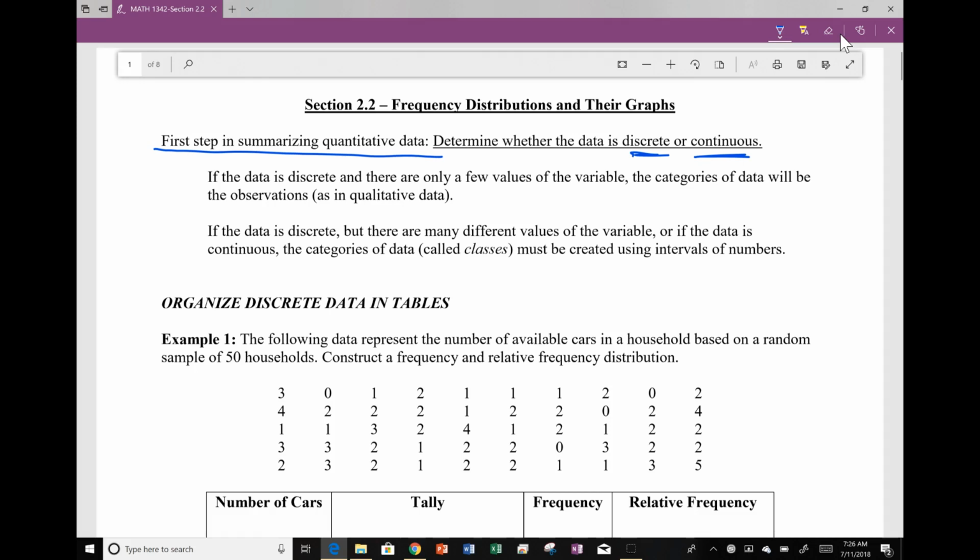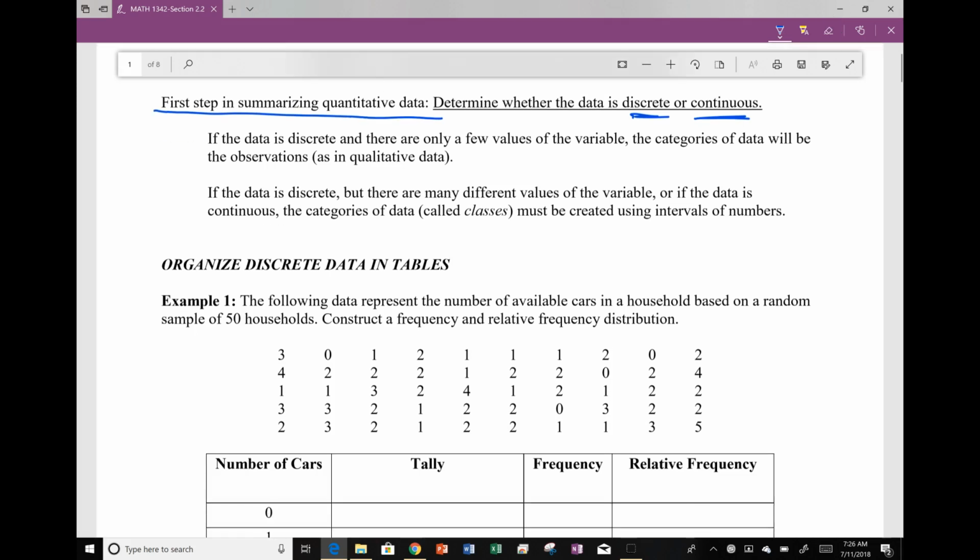Those are our different categories or our different classes. And so where we want to organize the data, remember in qualitative data, we had the frequency distribution where we did the tally, and then we did the frequency, and then we calculated the relative frequency. We do the exact same thing here.